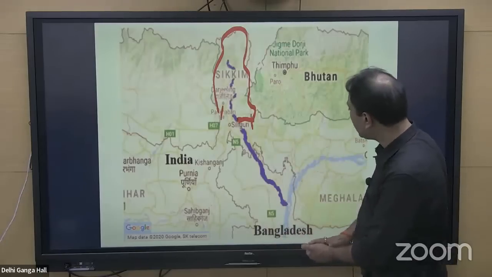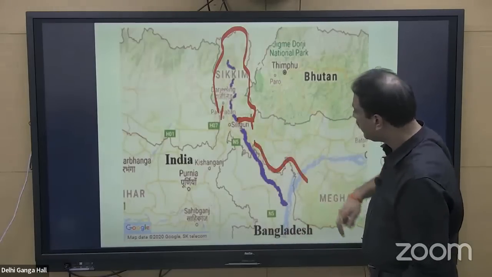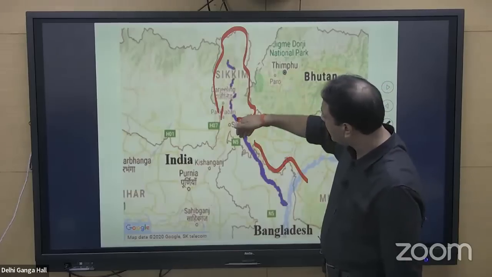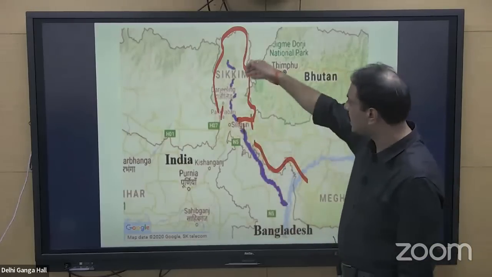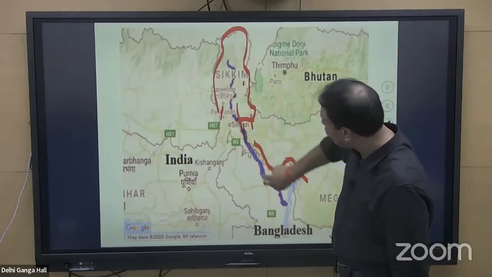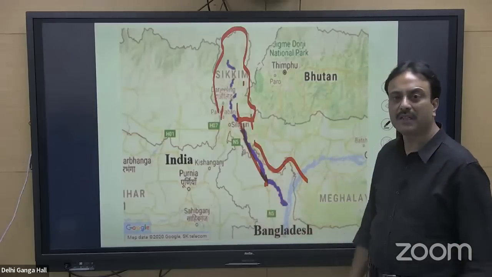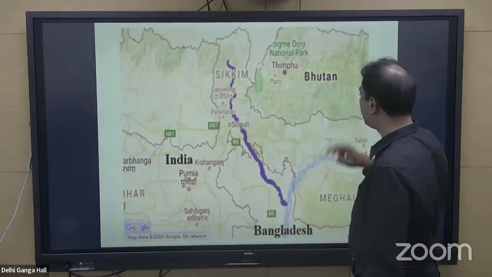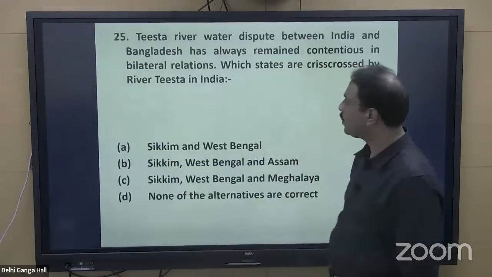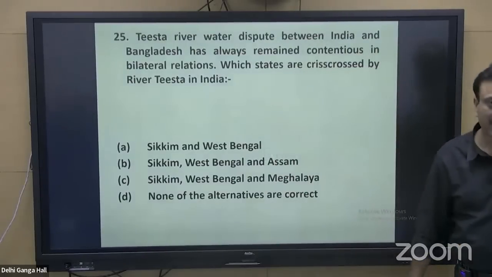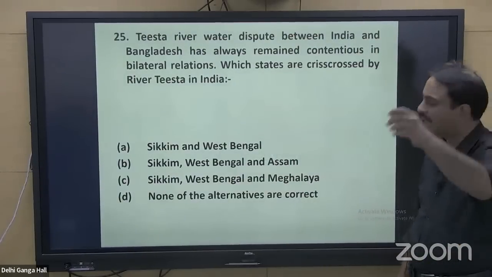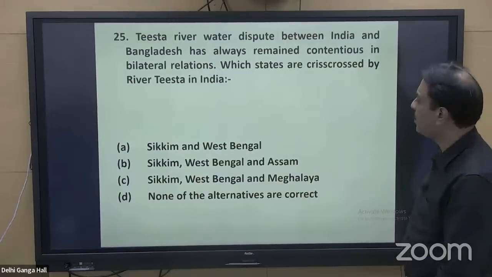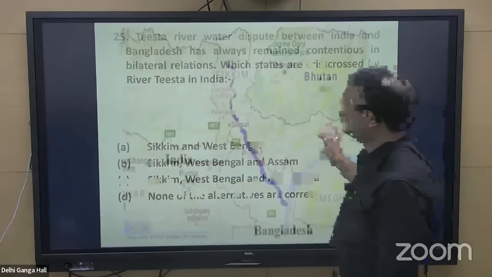Assam has nothing to do with that. It will be restricted here only. So the Teesta river is not entering Assam. It will cross Sikkim, enter West Bengal, and from West Bengal it will enter Bangladesh. It is not entering any other state, so the answer to this question shall be option A, Sikkim and West Bengal. In Sikkim and West Bengal this river flows, so option A is correct.